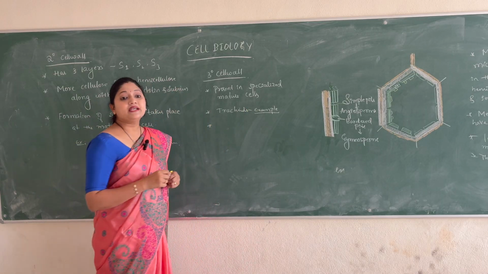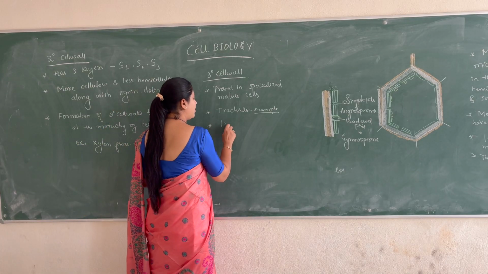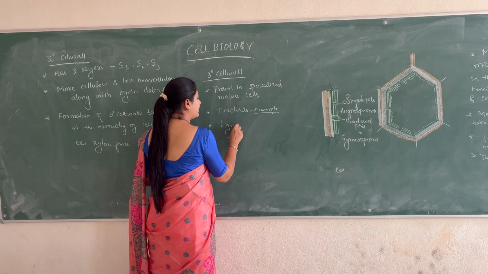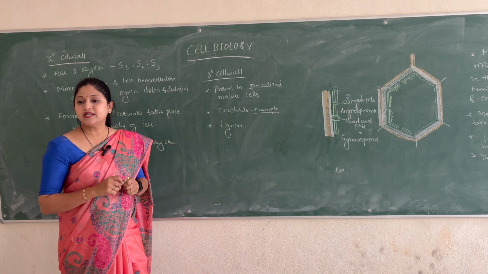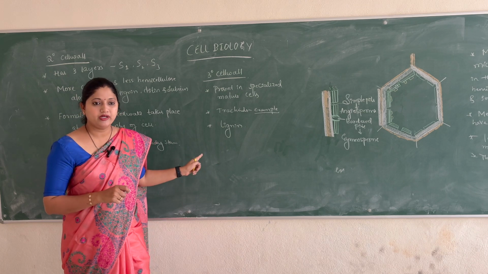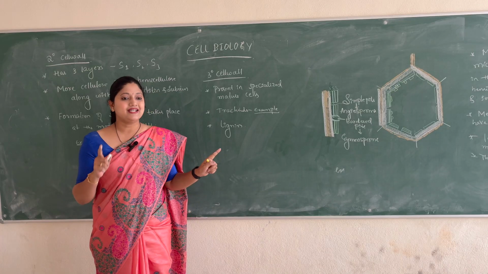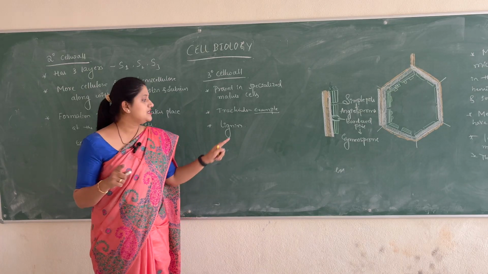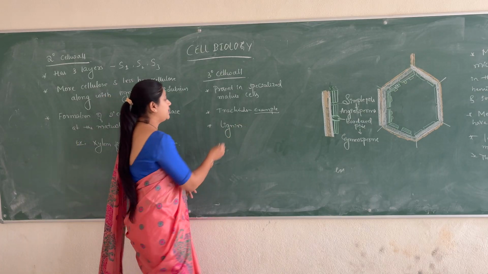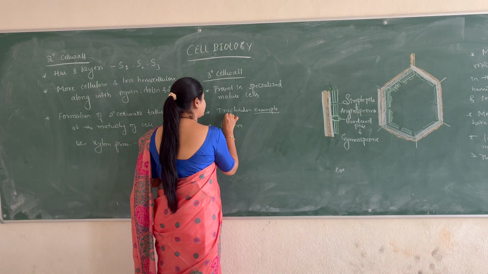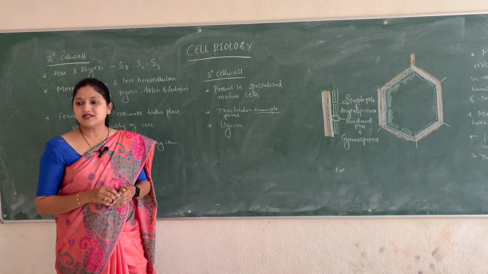So what is present here majorly? The major component here is the deposition of the lignin. We usually see the deposition of lignin in the dead cells, wherever we have tracheids or fibers. All these will be having lignin present in them.